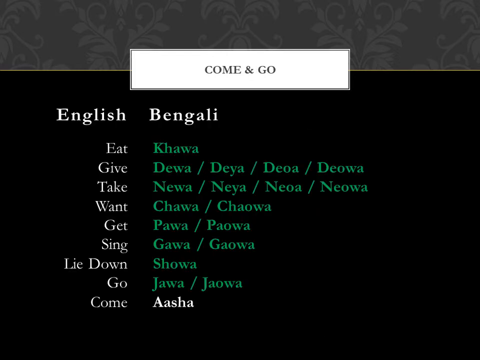So if you see the root words for khawa, dewa, newa, chawa, pawa, gawa, showa, jawa, all of them have the same ending and they take the third person ending of I. In case of asha, the ending is different and this is a verb which will be treated differently. Let's see how.